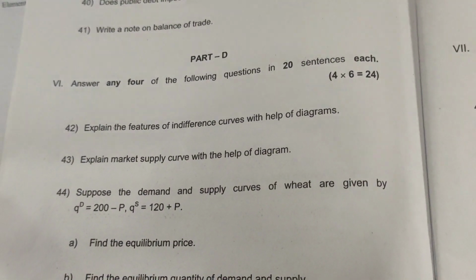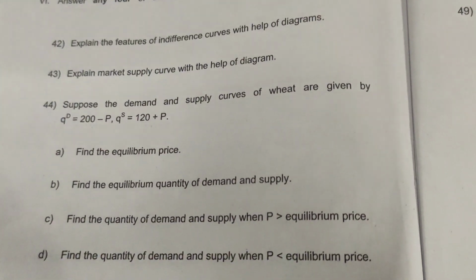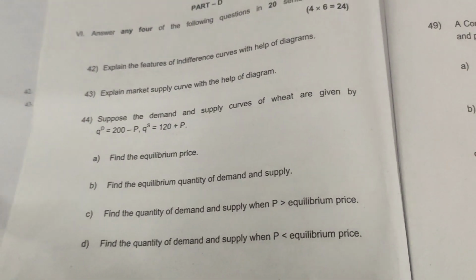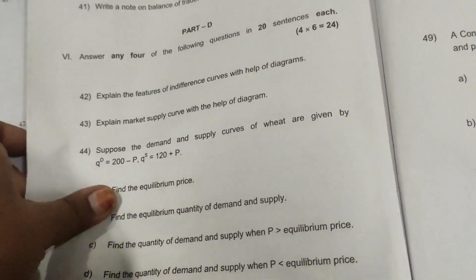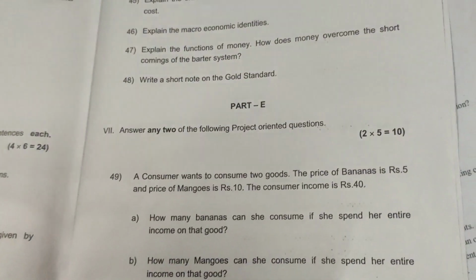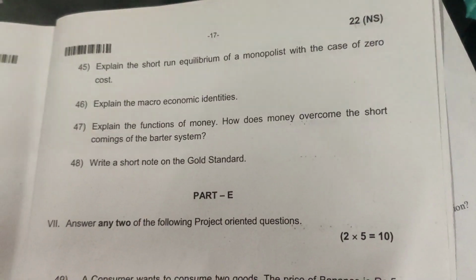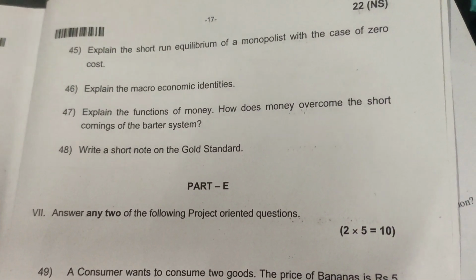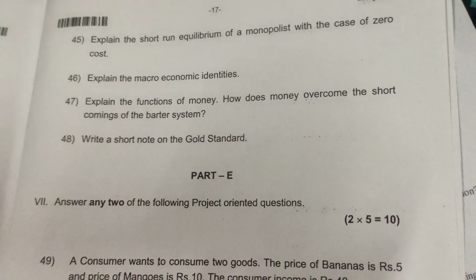Features of indifference curve, these are very, very important. We've gone through all of these in the previous videos. I hope you would have all done this well, and I hope that you will all surely get good marks in your economics examination. Short run equilibrium of monopolies in the case of zero cost, macroeconomic identity, very important.